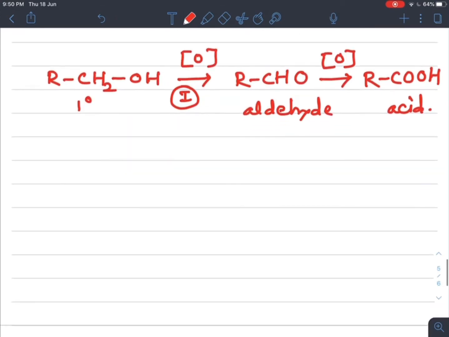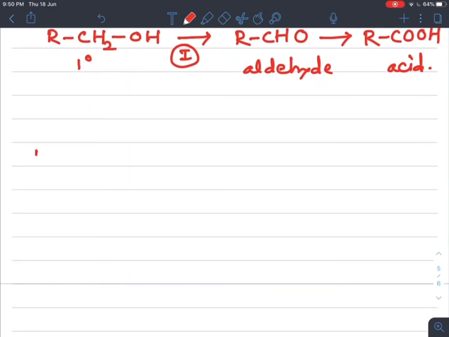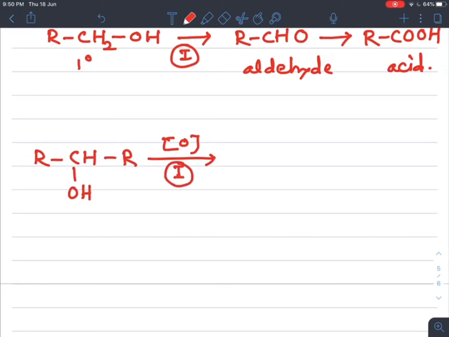Now if you take a secondary alcohol, how do we write the general formula? RCHOHR on oxidation gives, tell me, what product do we get? In the first step we get its corresponding ketone. What is the formula of a ketone?